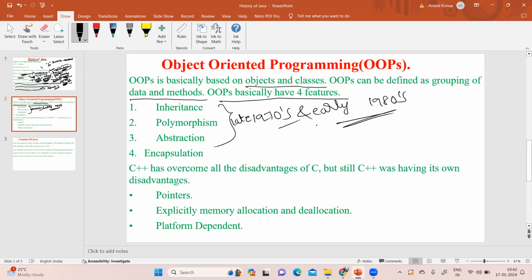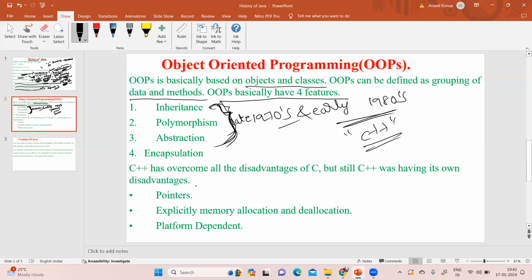Here C++ inherited some syntaxes from C, but some object-oriented principles were added to C++ in order to overcome the limitations of the C programming language.